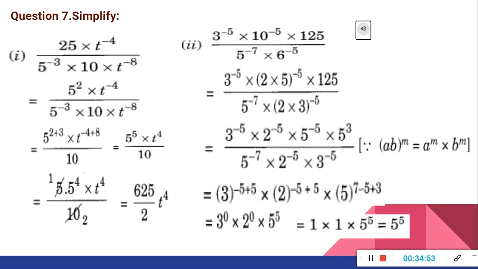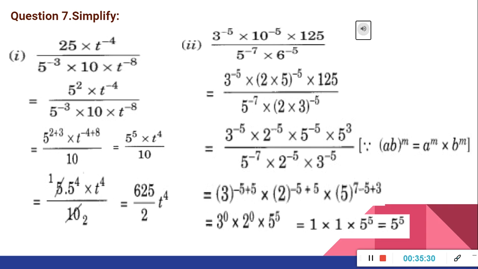So 3 raised to minus 5 into 2 raised to minus 5 into 5 raised to minus 5 into 5 raised to 3 upon 5 raised to minus 7 into 2 raised to minus 5 into 3 raised to minus 5. Now we can divide. Division means the powers you have to subtract. So for base 3, minus 5 minus minus 5 is equal to plus 5, so minus 5 plus 5 that should be 0. Same way 2 raised to minus 5 divided by 2 raised to minus 5 should be 2 raised to minus 5 plus 5. That also will cancel and power should be 0.